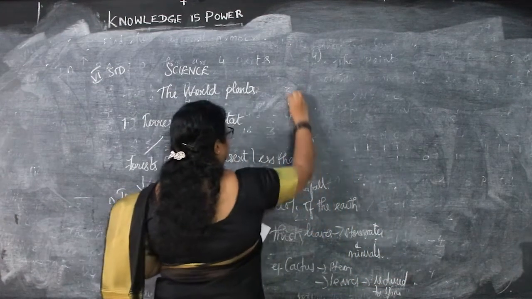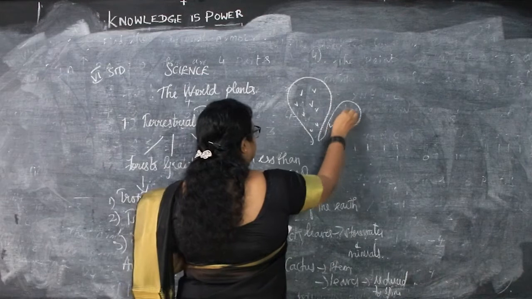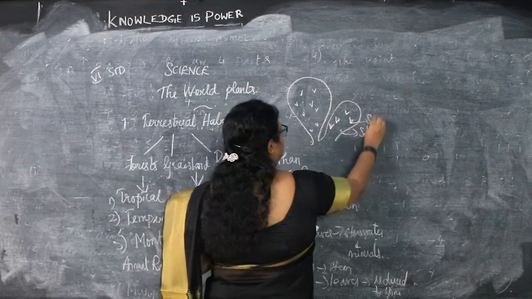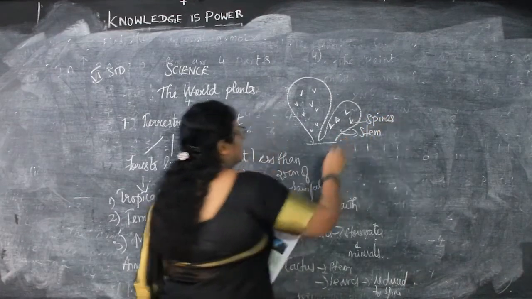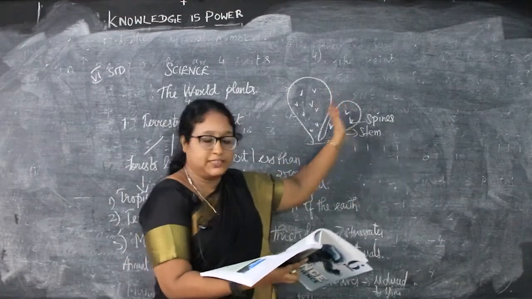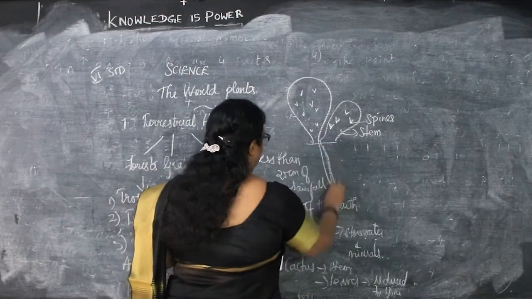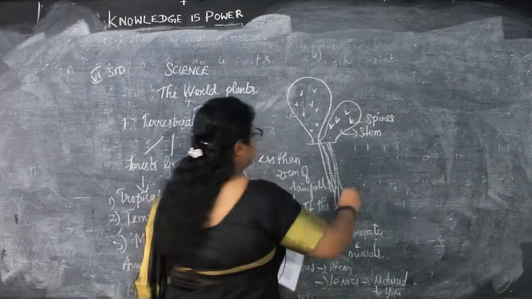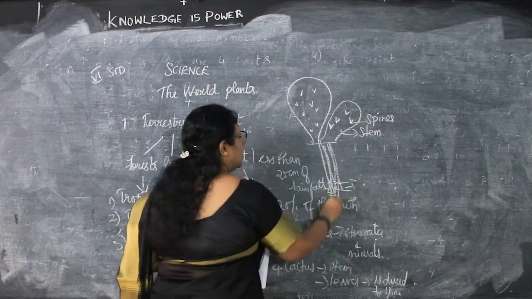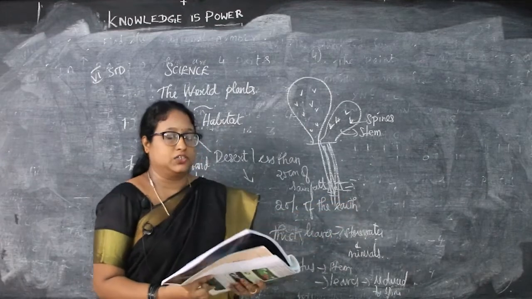So this is a cactus plant. This is the stem, and here the leaves are reduced to spines. So the stem stores the water and the leaves are reduced to spines. Then they have long roots that grow deep into the soil in search of water, because in a desert there is less water.